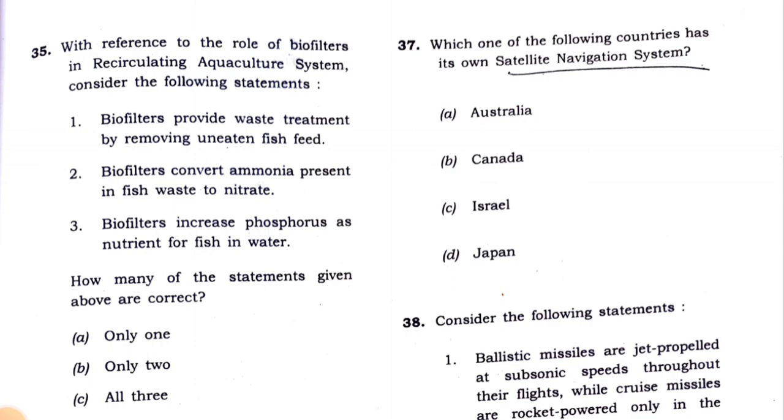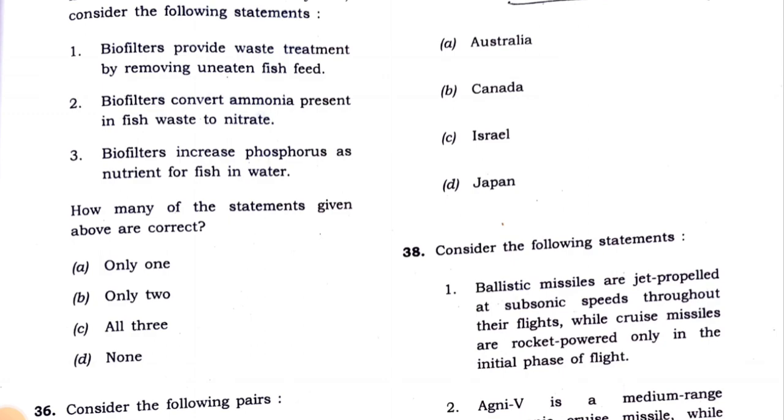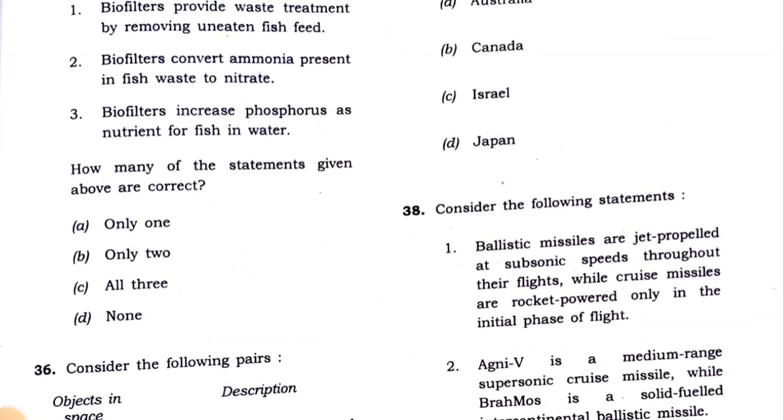The second statement is biofilters convert ammonia present in fish waste to nitrate. This is the correct statement. And biofilters increase phosphorus as nutrient for fish in water. This is not the correct statement. So only two statements are correct, first and second. So 35 answer will be only 2.